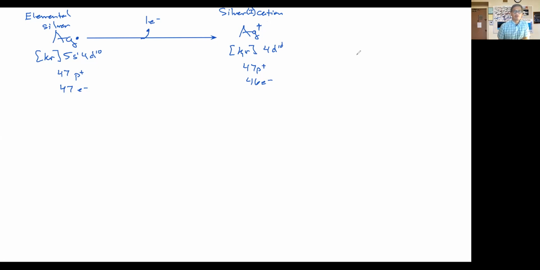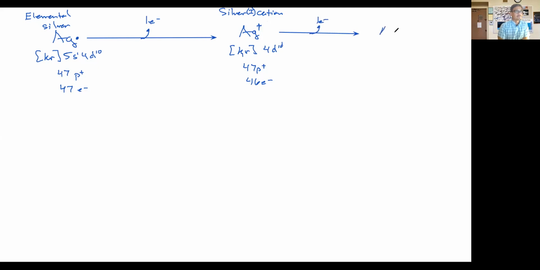If nature were to form a second silver cation, it would have to lose one or more electrons from the d orbital here, and that cannot happen. If it loses one more electron, it has to lose it from the 4d orbital.